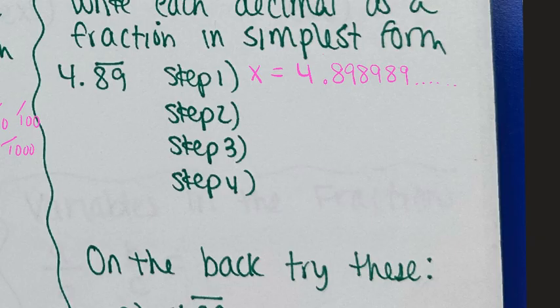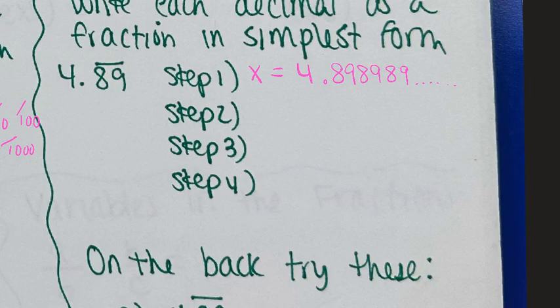Okay, so this number has 2 digits that repeat. So I need to make this decimal move behind the first repeating chunk. If I move the decimal here, I didn't clear the chunk. It's a 2-digit chunk, so I'm going to have to hop it 2 places to get past the first chunk.